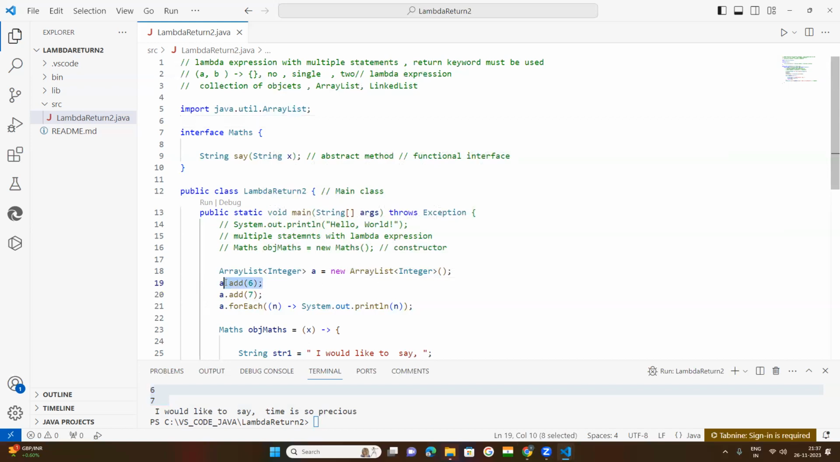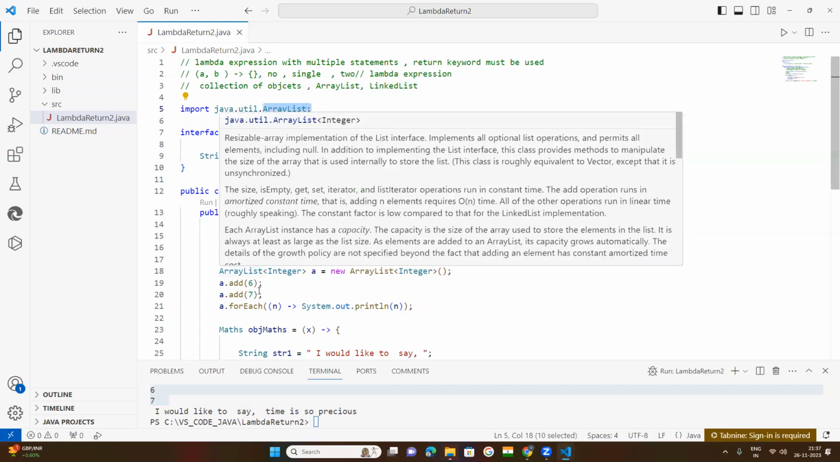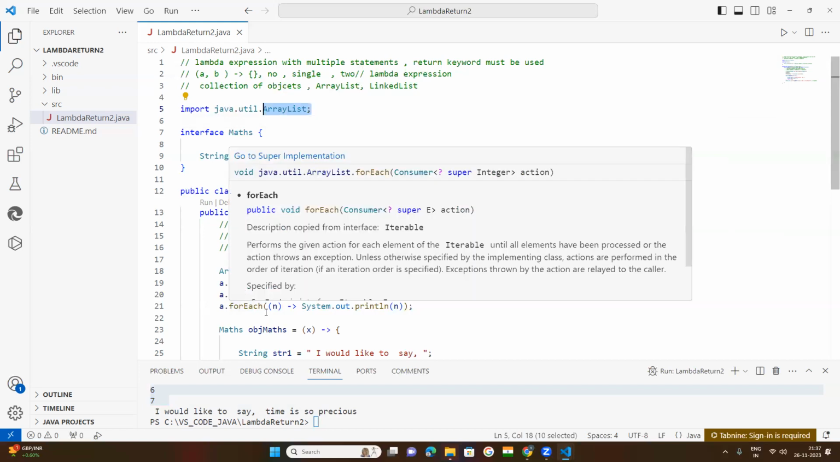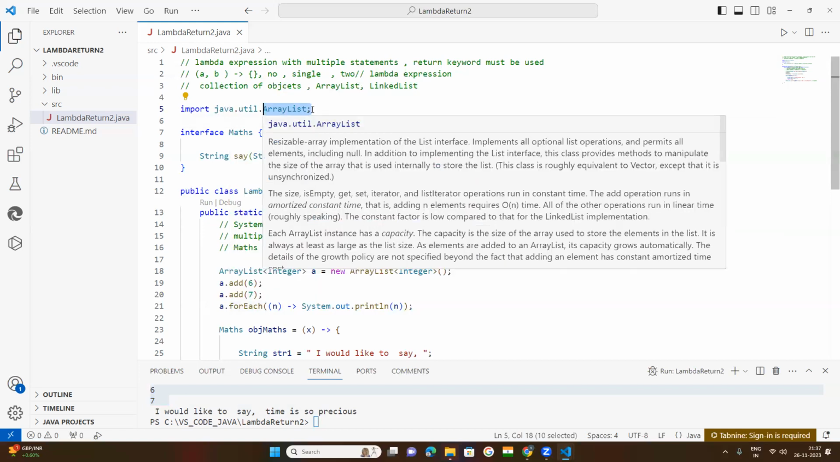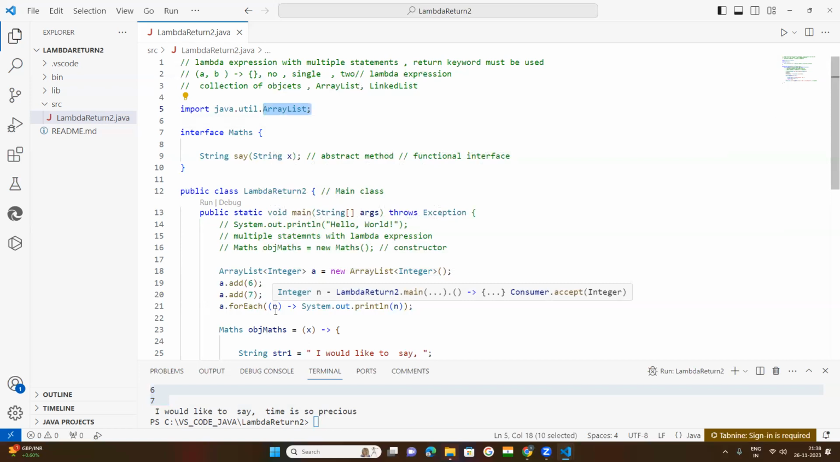So the add method is a built-in method of ArrayList to add items to the list. forEach is one more built-in method of ArrayList to get the elements of the list. Whatever values we have filled in that list will be displayed one by one. So this is how lambda expression is implemented here.